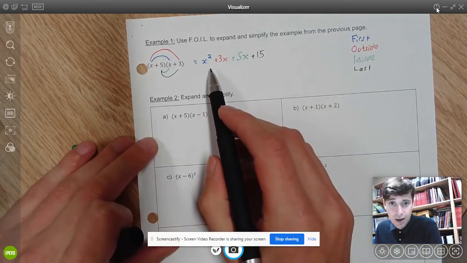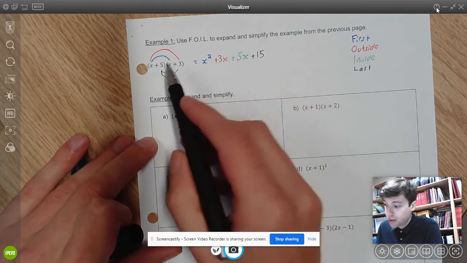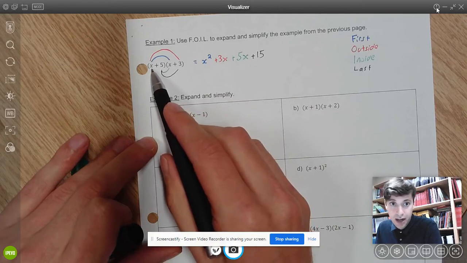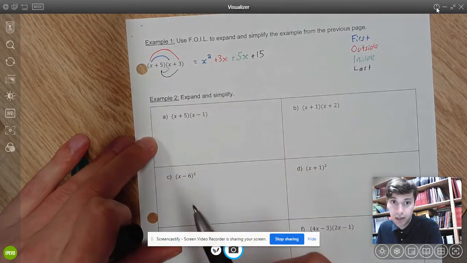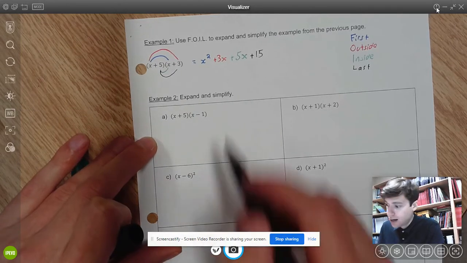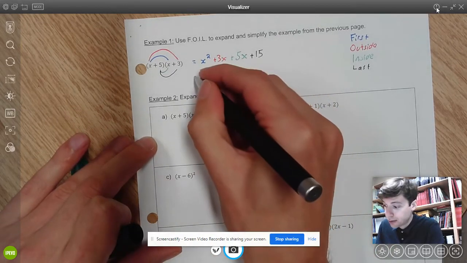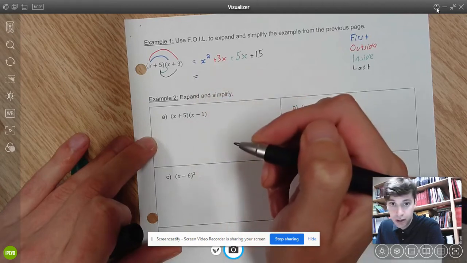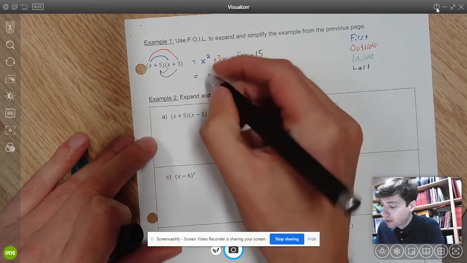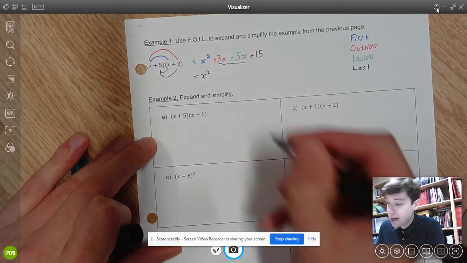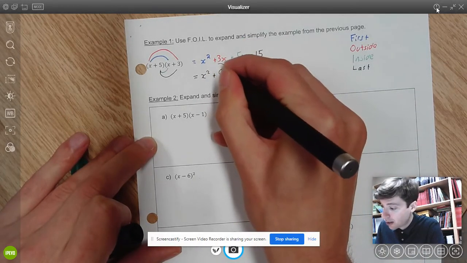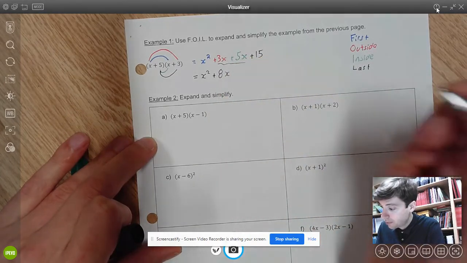So I now have 4 terms because I've applied the distributive property twice. I've multiplied x by everything in the second bracket, and I've multiplied 5 by everything in the second bracket. I'm not quite done. I can still collect like terms. Remember, like terms are anything that share a variable and share an exponent. So x squared is by itself, but I can collect these two middle terms. I can add 3x and 5x. I have x squared plus 8x plus 15.